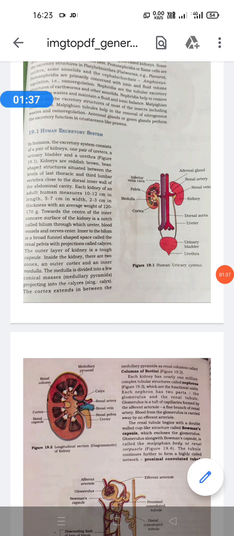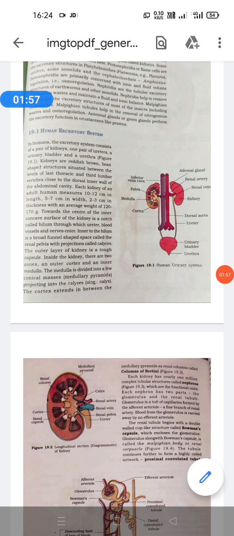Depending upon the type of nitrogenous materials excreted, animals can be classified into three types, depending upon the nature of the excretory product. In short, what is excretion? Removal of nitrogenous waste from the blood or from the body is called excretion.